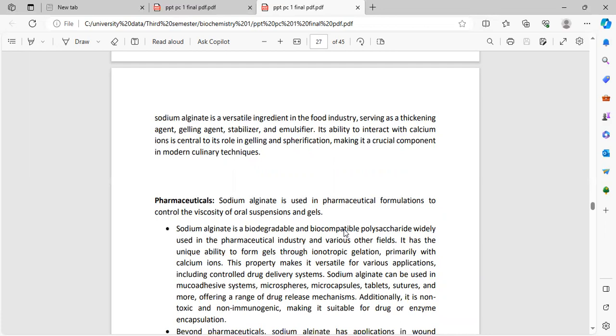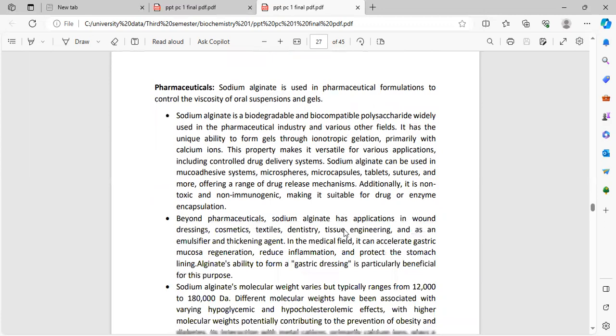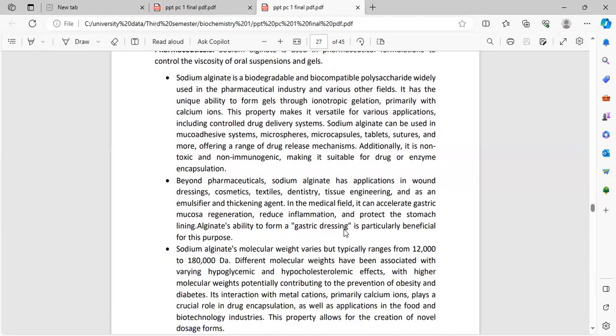Pharmaceuticals. Sodium alginate is used in pharmaceutical formulations to control the viscosity of oral suspensions and gels. Sodium alginate is a biodegradable and biocompatible polysaccharide widely used in the pharmaceutical industry and in various surgeries. It has the unique ability to convert into a gel, primarily with calcium ions.